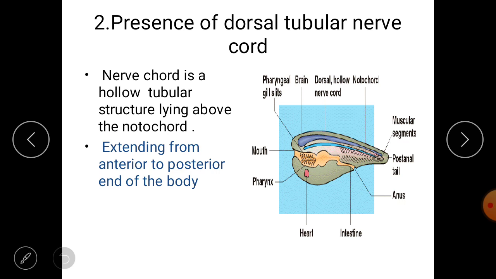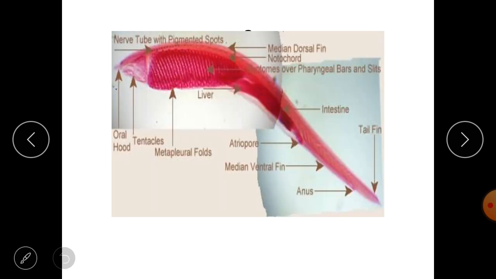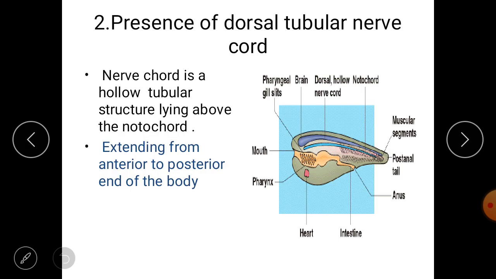The nerve cord is a hollow tubular structure which extends from the anterior to the posterior end of the body. To understand this, here is an example of a typical chordate, which is called a lancelet. It is called a typical chordate because these animals have all the fundamental chordate characters.